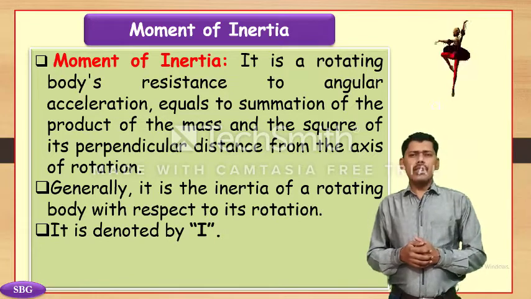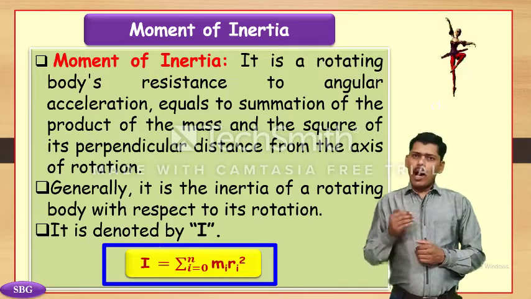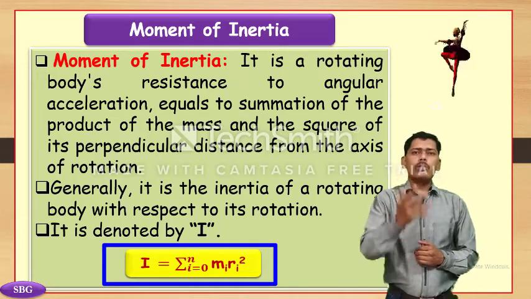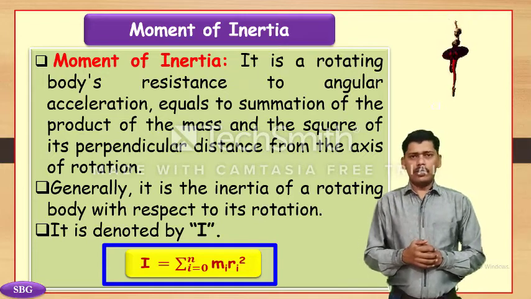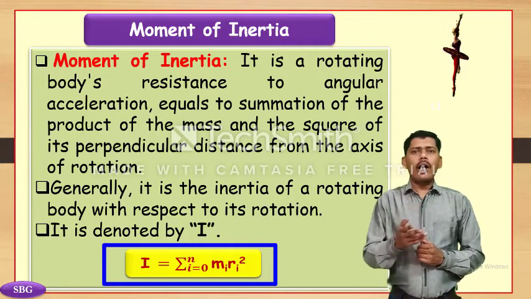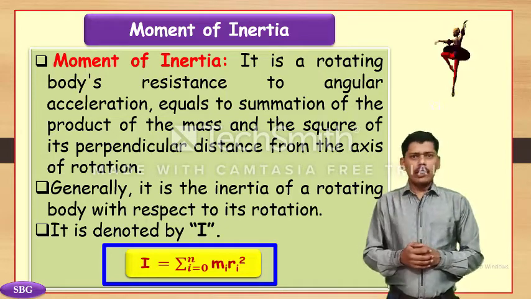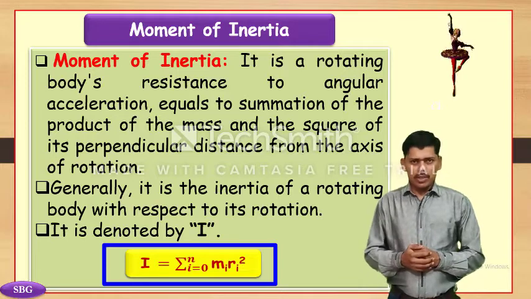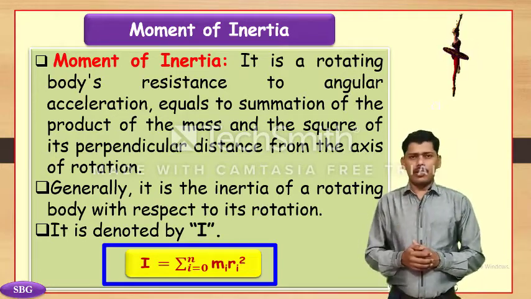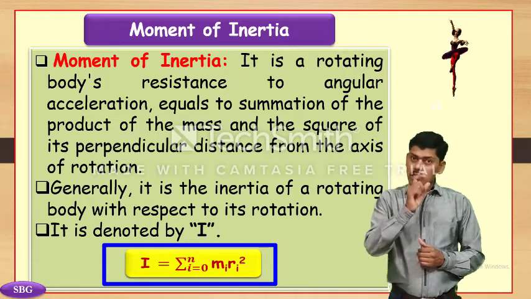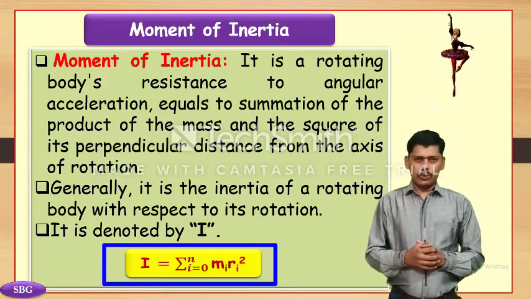The equation for the moment of inertia is given here: I equals the summation from i equals 0 to i equals n of mi ri square, that is, mi into ri square, where I is the moment of inertia, mi is the mass of the substance, ri is the distance of the substance from the axis of rotation, and i, that is small i, is the number from 0 to n value.